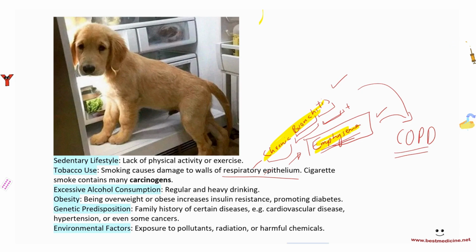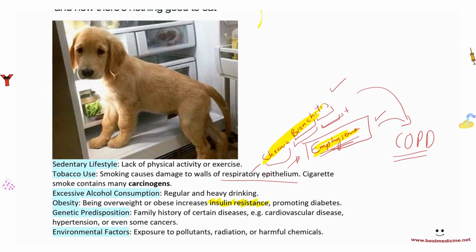Excessive alcohol consumption, regular and heavy drinking would also increase the risk of certain diseases. Obesity, being overweight or obese, increases insulin resistance, promoting diabetes. Remember, the hormone that decreases blood sugar is insulin. So if you are resistant to insulin, then you're not going to be able to decrease the blood sugar, which promotes diabetes. Excessive alcohol consumption, I want to talk about this again.